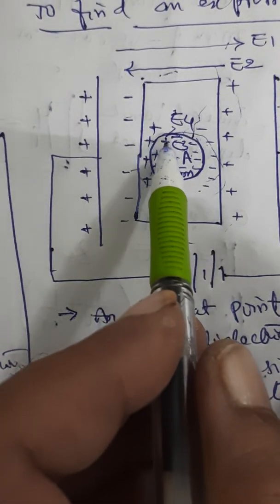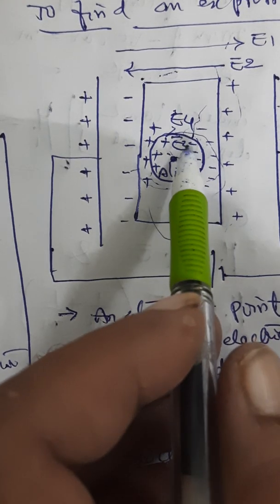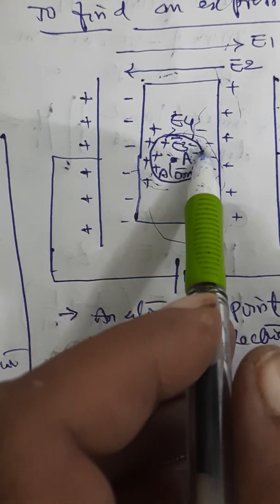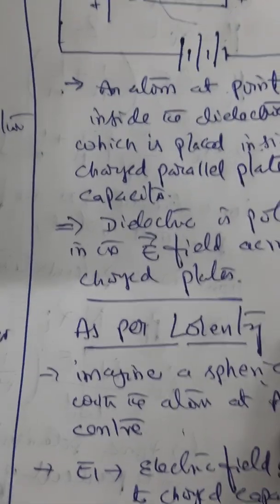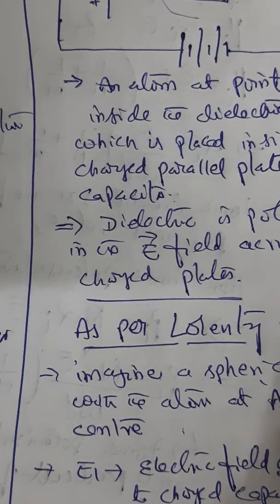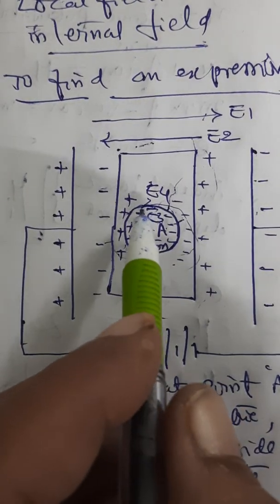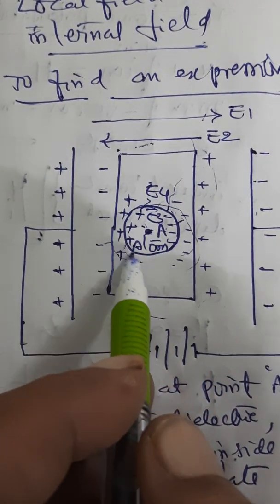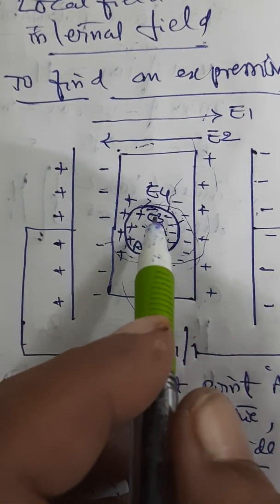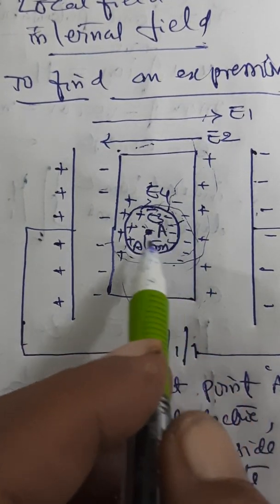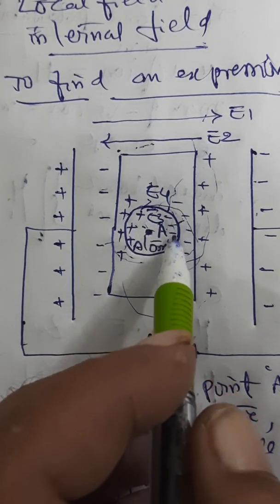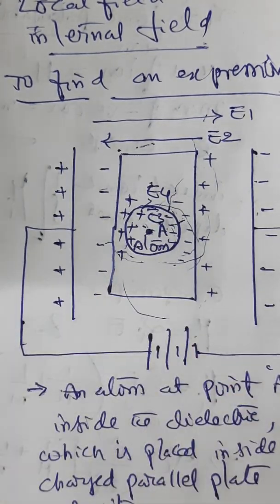E3 is the surface charges on the spherical region. Sorry, E4. E4 is the surface charges on the spherical region. What is E3? E3 is the field due to dipoles present within the spherical region.